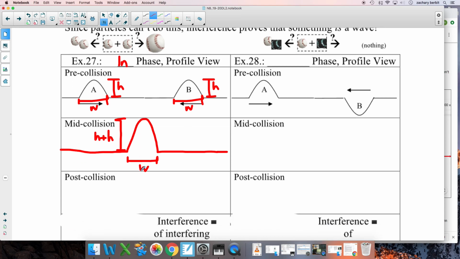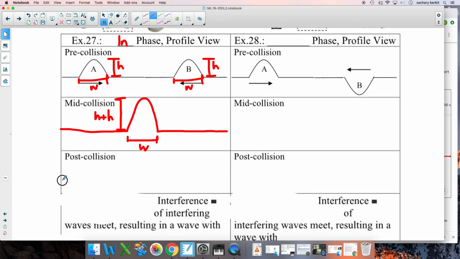Cool, there's the wave. And then post-collision, we saw you actually had a lump over here. You had a lump over here. And one of them was traveling this way, and one of them was traveling this way. And they still had, I'll change the color so we can see it, a width of w. And because the whole device tipped, it's a little harder to see. But if you look at it carefully compared to the baseline, they still had a height of h. However, the one thing we couldn't tell is which was which.